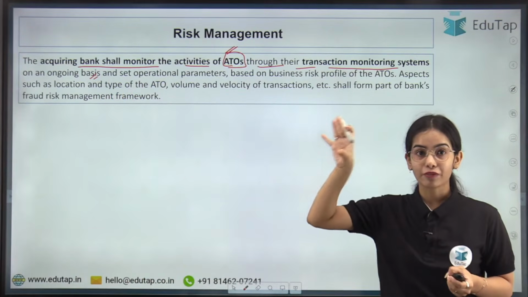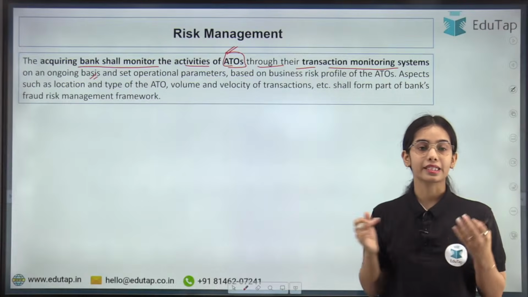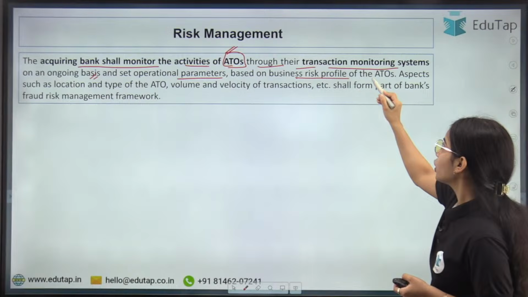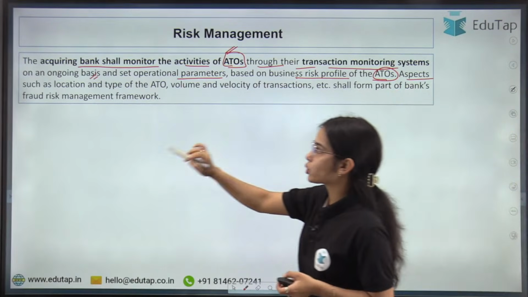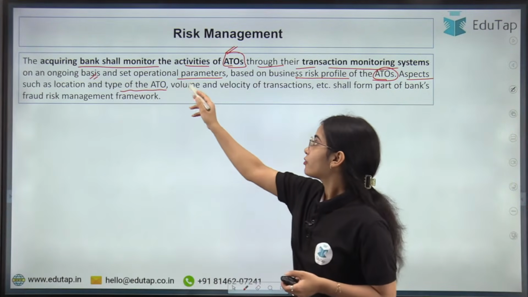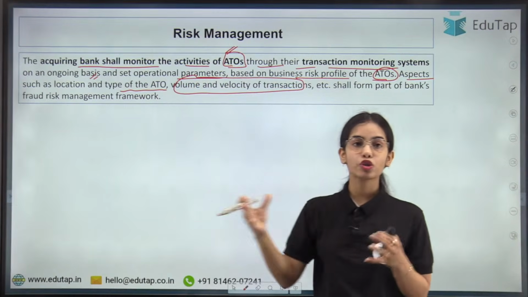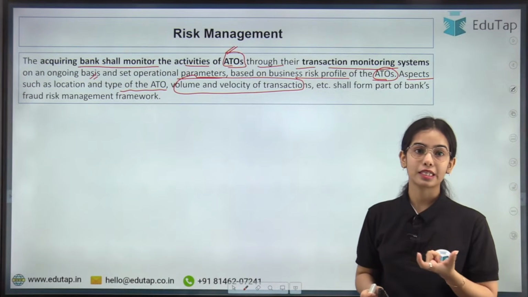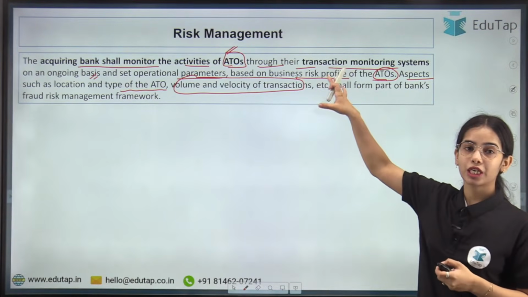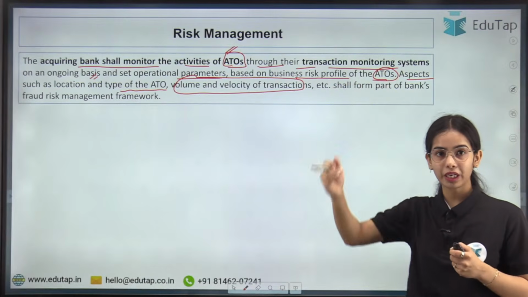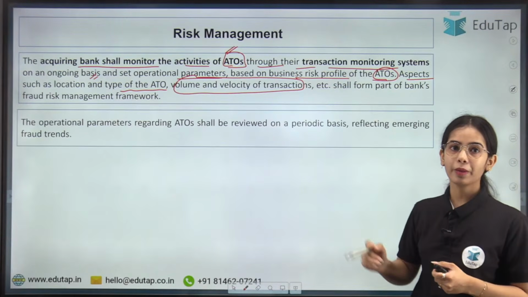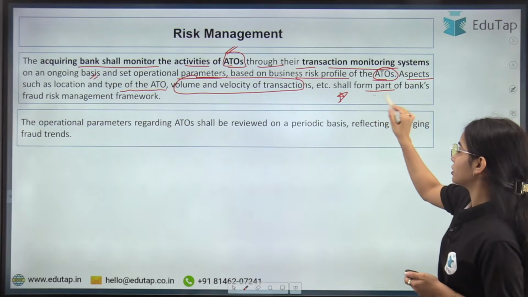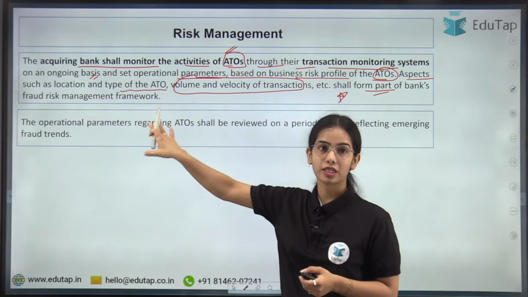So the transaction monitoring system should be there for the activities of ATOs on an ongoing basis, so that it can be identified that from one account there is not much money that is getting taken out, and set operational parameters based on business risk profile of the ATOs, aspects such as location and the type of the ATO, volume and velocity of transactions, that is, the number of transactions that is happening, the value of transaction that is happening. So this shall be notified, and there should be the parameters present. These aspects have to be taken into account when the bank is forming the fraud risk management framework.